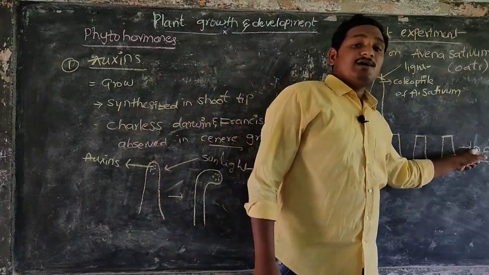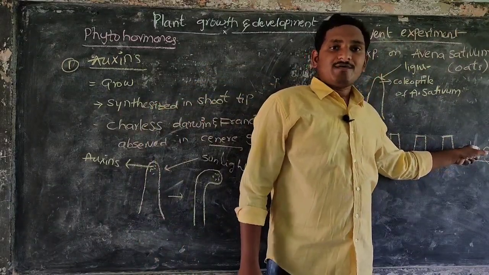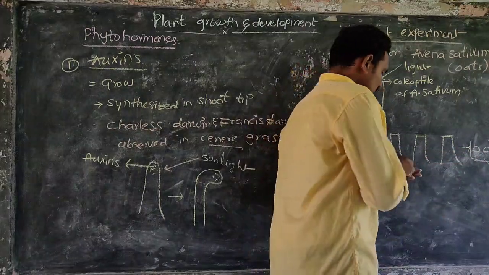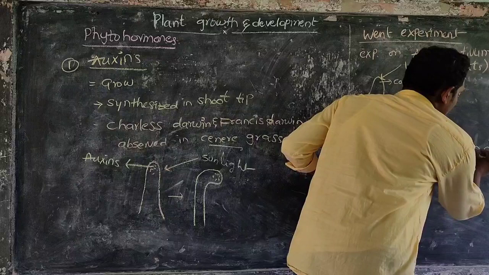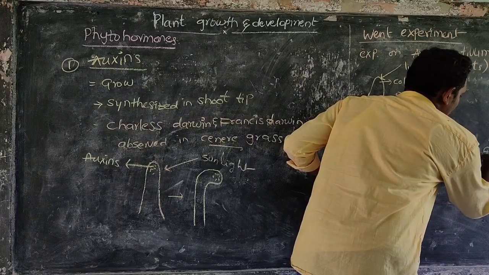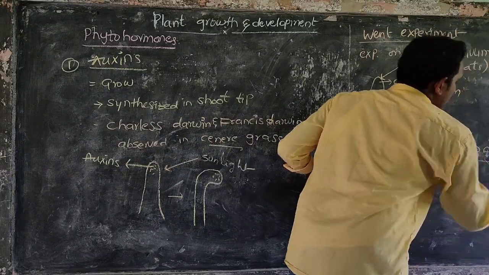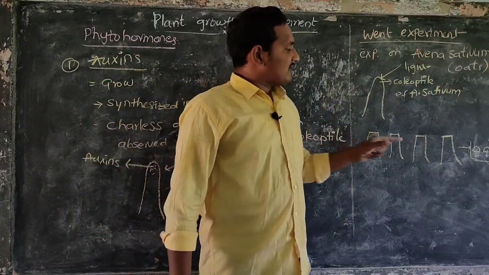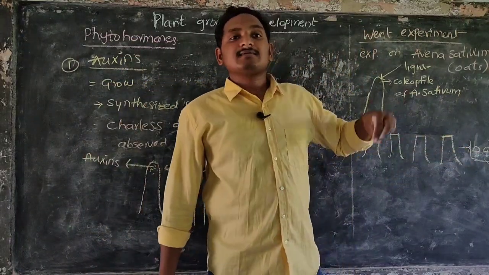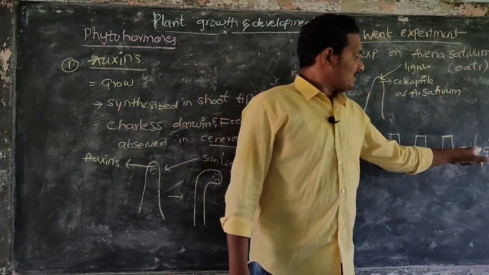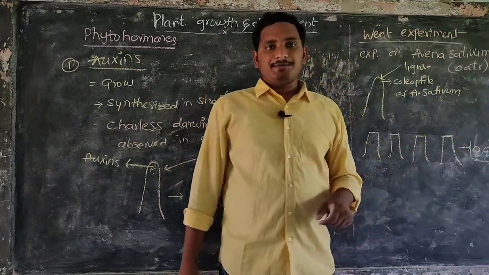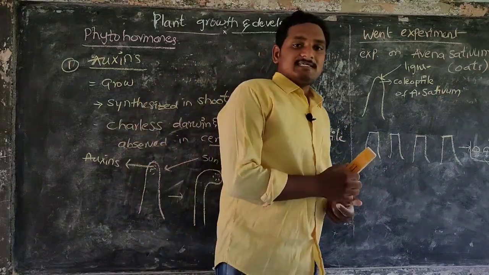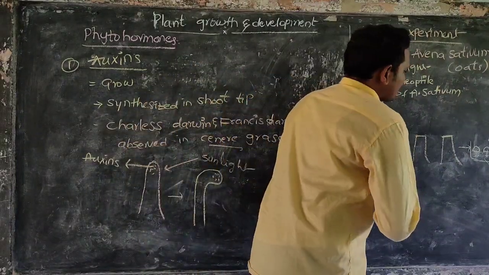These auxins diffuse from the tip of the coleoptile to the agar medium. Auxins are mainly activated by sunlight. Then auxins diffuse from the coleoptiles to the agar medium. Now what he did, he cuts.